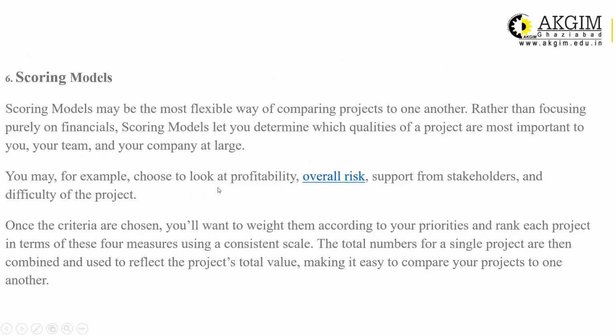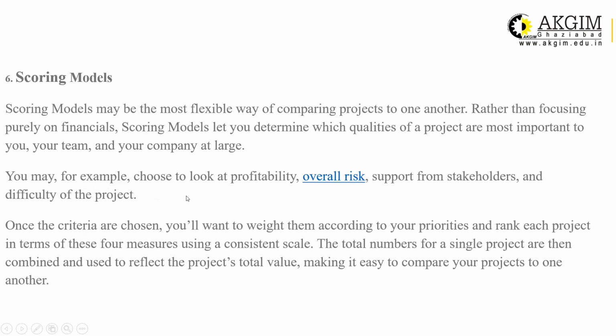Okay. Next method is scoring model. A scoring model may be the most flexible way of comparing one project with another. Rather than focusing purely on financial aspects, a scoring model lets you determine the qualitative aspects of the project. That means you can give weightage to the quantitative factors as well as qualitative factors. Qualitative factors are also important for your project. They cannot be totally ignored, right? There are so many qualitative things which are very helpful for the project. And if you are using NPV, IRR or discounted cash flow model, that will only focus on the quantitative terms.